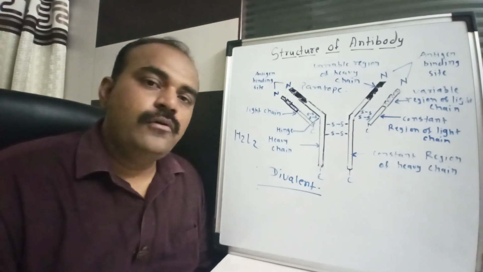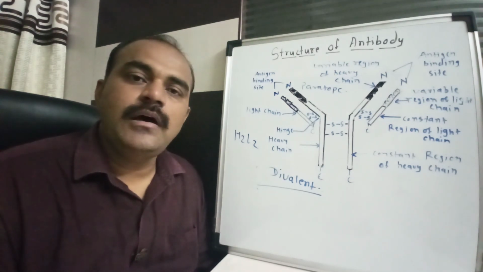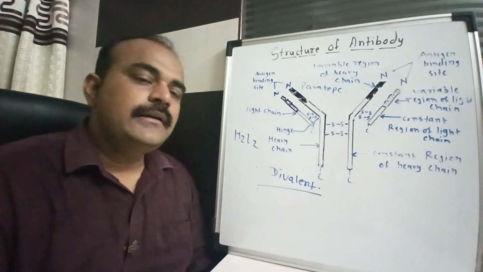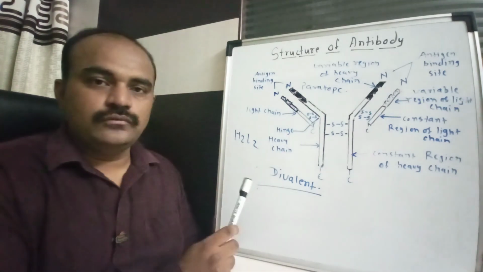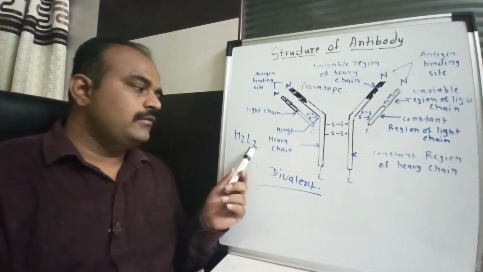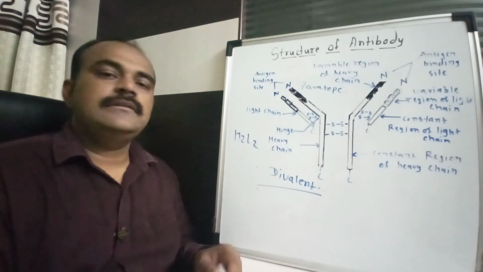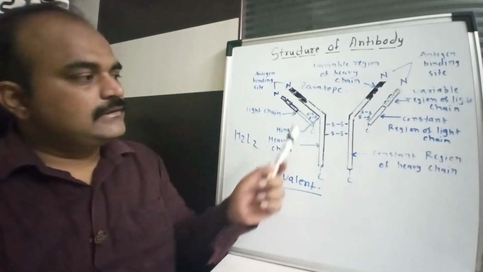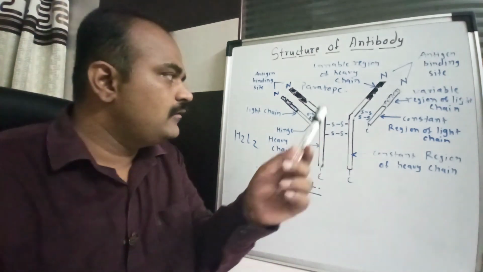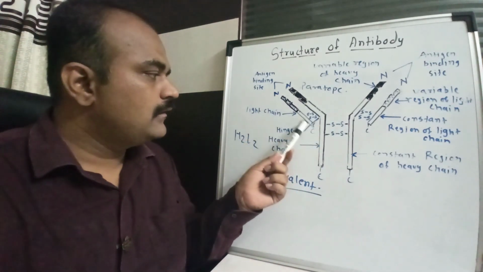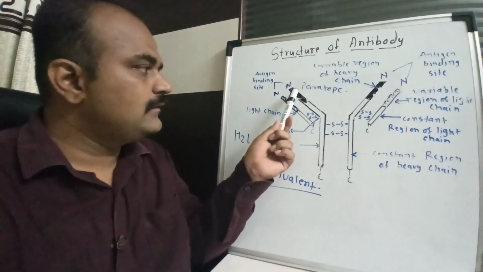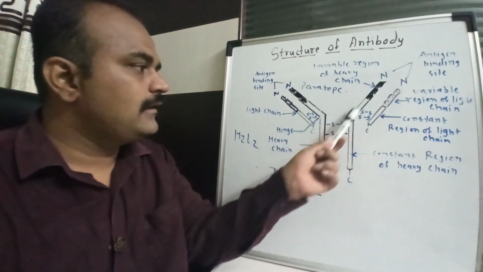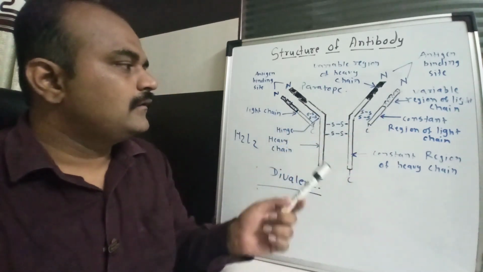When you see the structure of an antibody, it is a Y-shaped structure formed by 4 polypeptides. Among them, 2 are heavy chains and 2 are light chains. That's why we call it H2L2. H2 means 2 heavy chains and L2 means 2 light chains. So this is the Y-shaped structure, and here you can see the light chain, this is the heavy chain, this is the heavy chain, and this is the light chain.